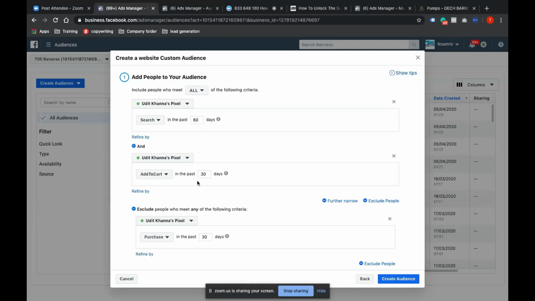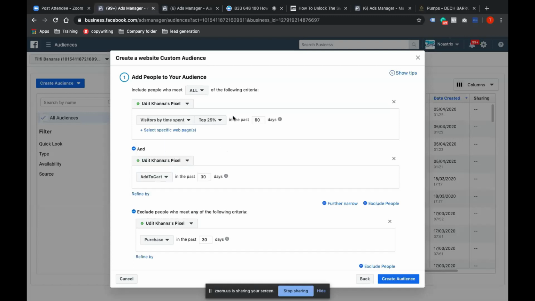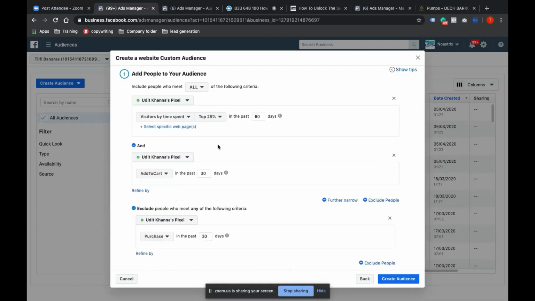Okay, so these are the kind of audiences where you can even come up with your own understanding of visitors by time spent, who have spent a good amount of time and done add to cart, and you can target them. So you can make these audiences based on your understanding that, yes, if they are in the top 25% time spent visitors, did add to cart, and exclude the purchase, I should definitely retarget these users.